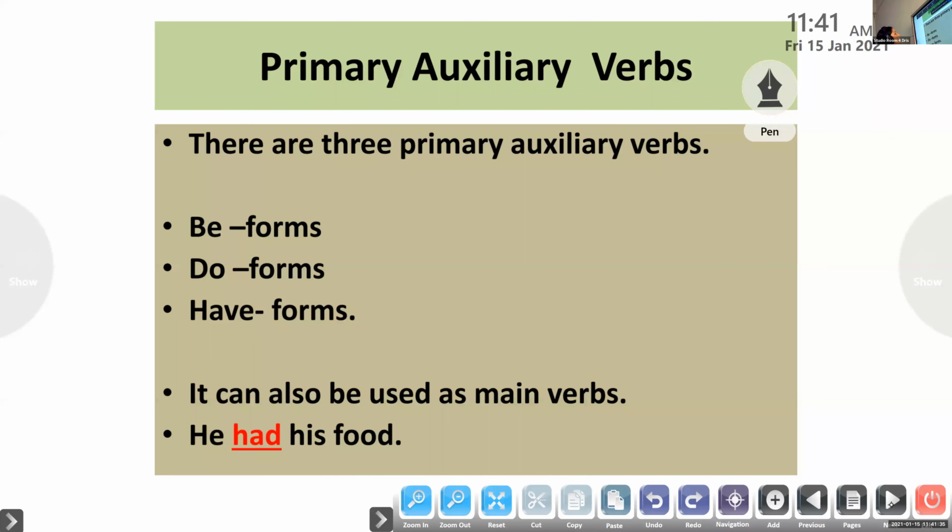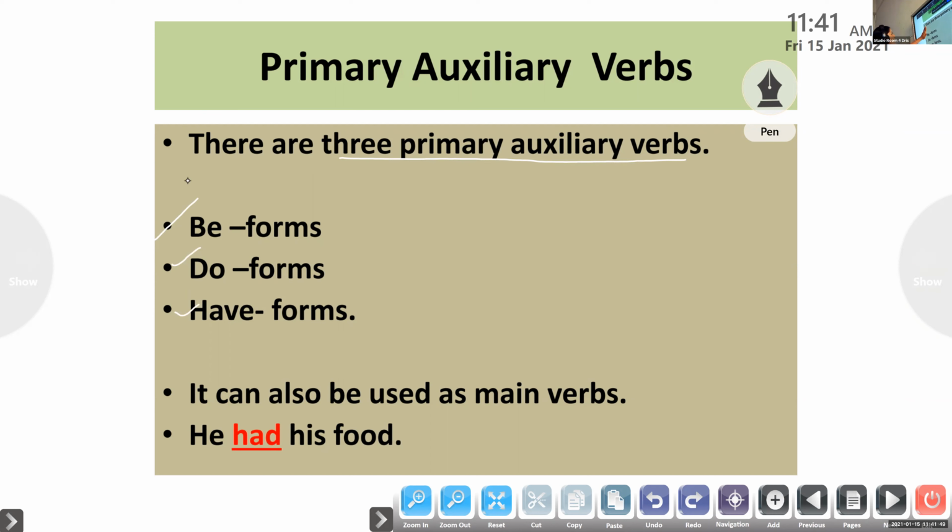Let us see the primary auxiliary verb in detail. There are 3 primary auxiliary verbs in English grammar. The first one is the be forms, then the do forms, and the have forms.